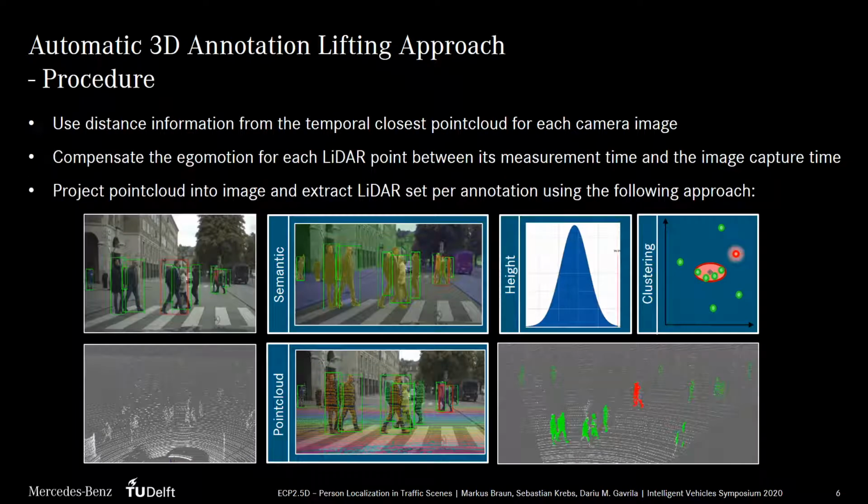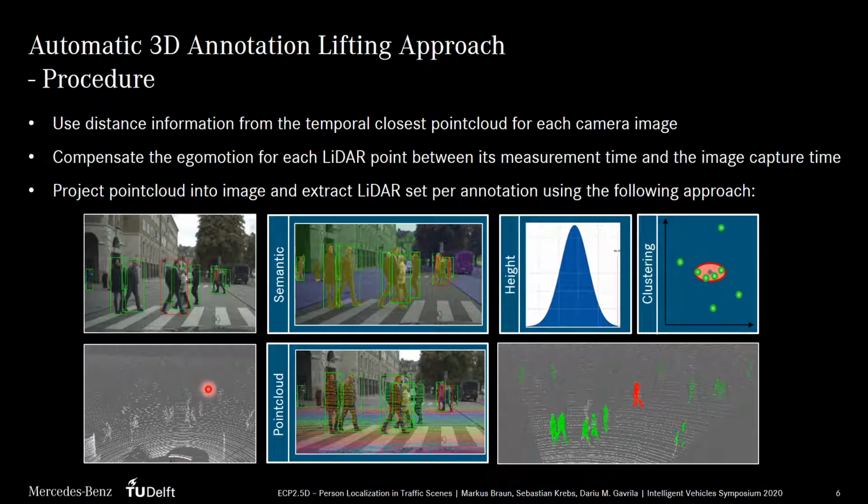Our final annotation lifting approach, which addresses these issues and which we use to generate our dataset, is as follows. First, we synchronize the LiDAR and camera sensors to use the temporally closest point cloud for each camera image. Second, we compensate the ego motion of the recording vehicle for each LiDAR point. This results in a point cloud, which is, aside from dynamic objects, coherent in a world-fixed frame for the image capture time. The point cloud is depicted on the bottom left.